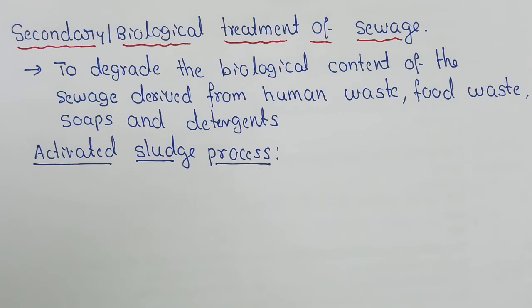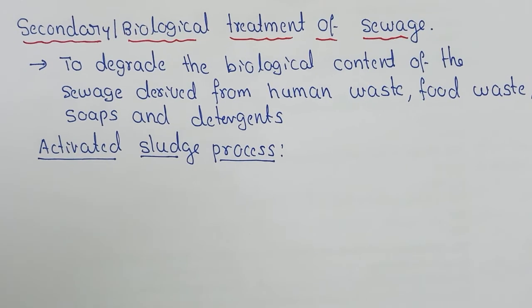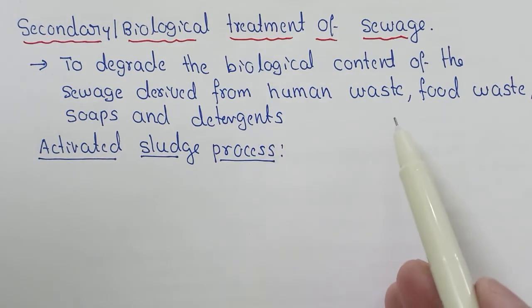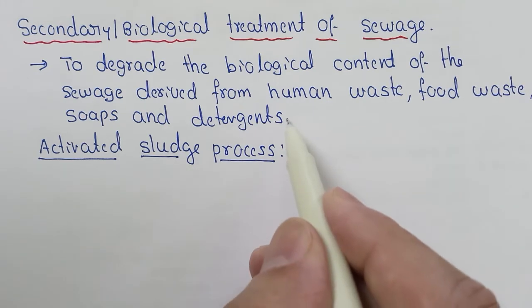Dear friends, now let us discuss secondary treatment of sewage. It is also called a biological treatment of sewage, or we can call it the activated sludge treatment of sewage water. Now this secondary treatment is mainly designed to degrade the biological content of sewage derived from human waste, food waste, soaps and detergents.